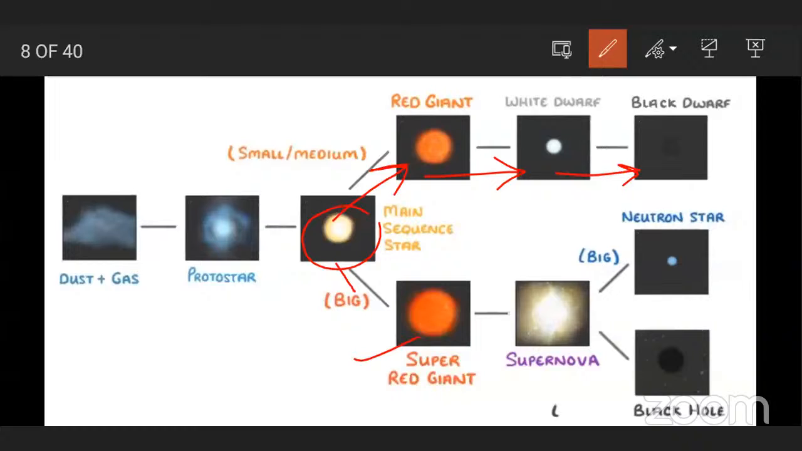This main star converts into a super red giant because of rising temperature. After millions of years, it converts into a supernova. And after that, this star converts into a neutron star or black hole. Okay, this is the life cycle of a star. You already learned this in 6th standard. These are some stages in the life cycle of a star. A star is born from a nebula.